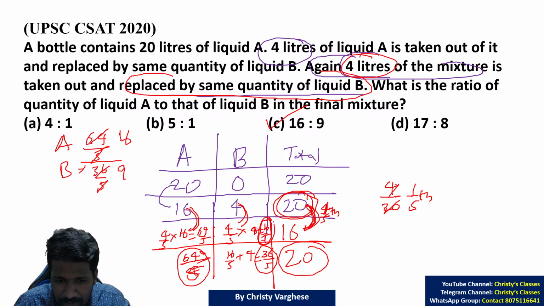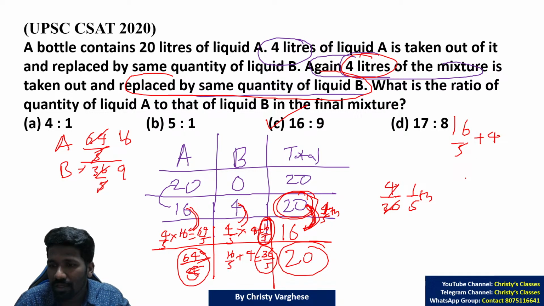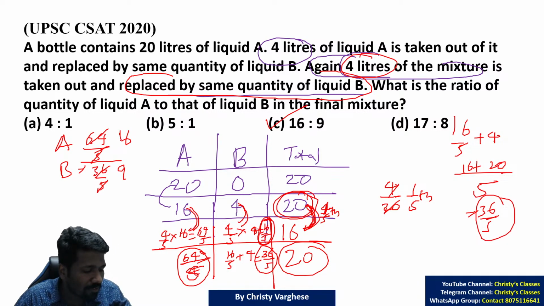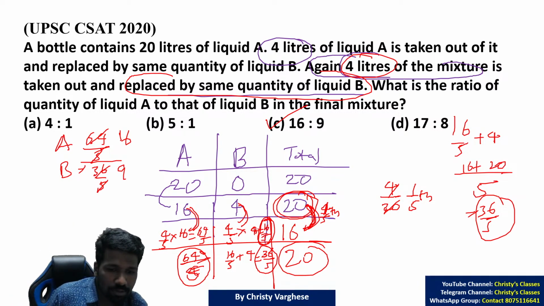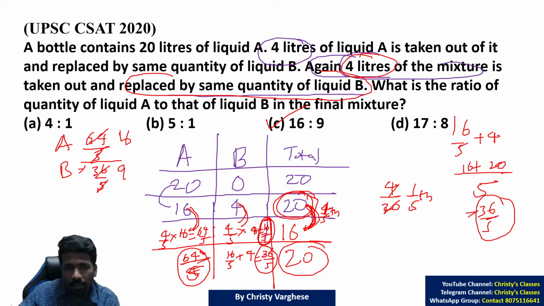So 16 by 5 amount of B is there. To the 16 by 5 B, you are adding 4 liter of B. So you are just simplifying, taking LCM 5. 16 plus 4 into 5, 20. So that is 36 by 5 is the amount of B in the final mixture. 16 by 5 plus 4, not multiplication, it is plus 4, because the question says replace by the same quantity.